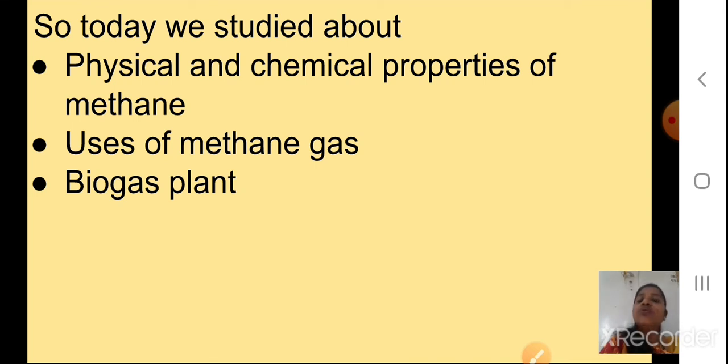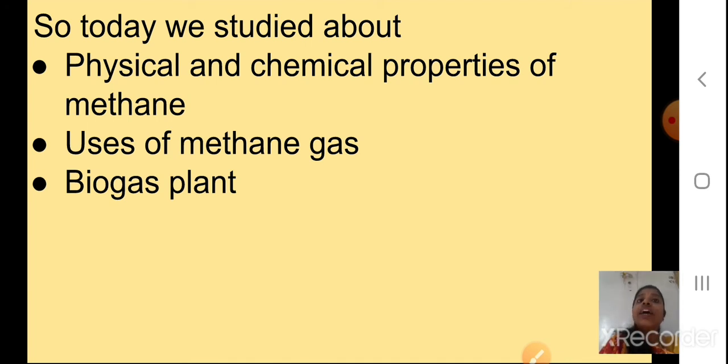We can produce methane in the biogas plant and use it for household cooking. In villages, most places now use biogas plants. The slurry removed from it can be used as manure, a very good organic fertilizer for plants and farming.